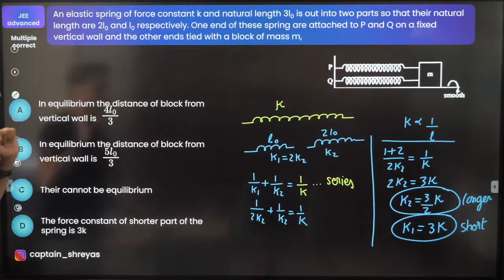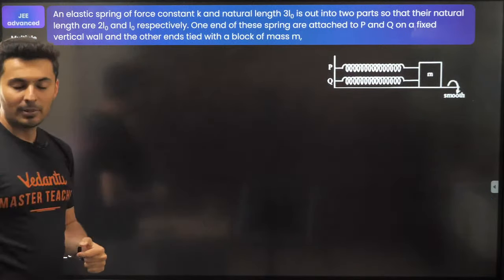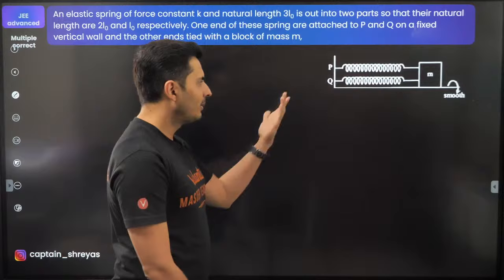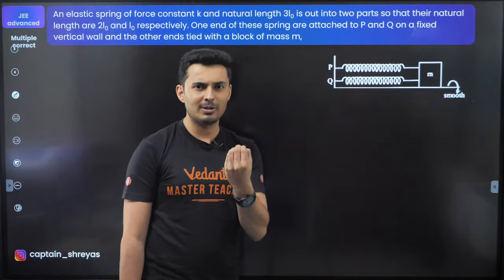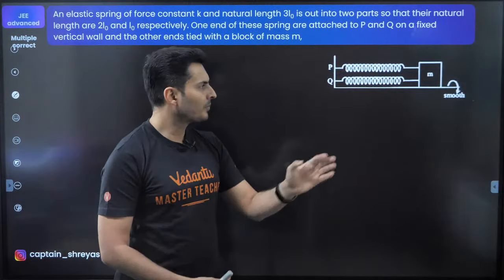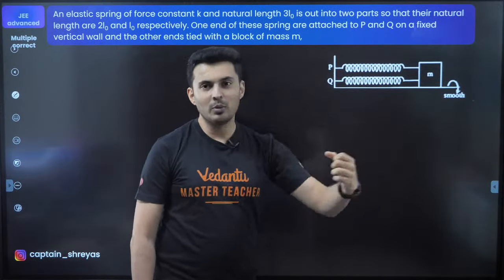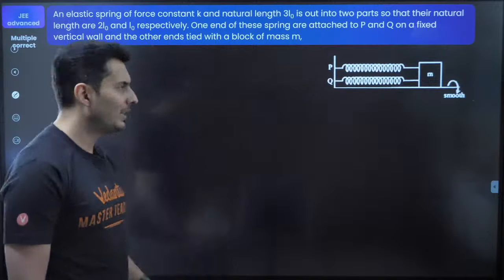Now comes the equilibrium part. Why will it be in equilibrium? A lot of people will not be able to understand the question. Why will the spring mass system be in equilibrium? Because there are springs only on this side. It's a smooth surface. There is nothing pulling it. Now I'll tell you why it will be in equilibrium.